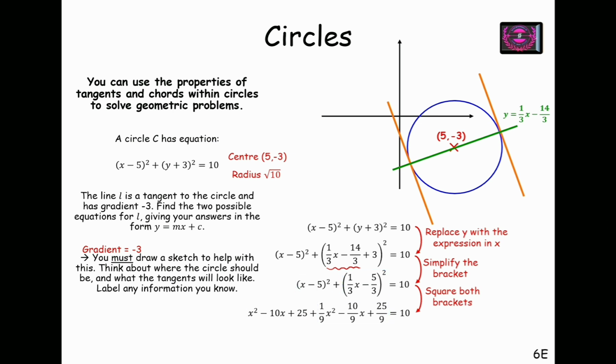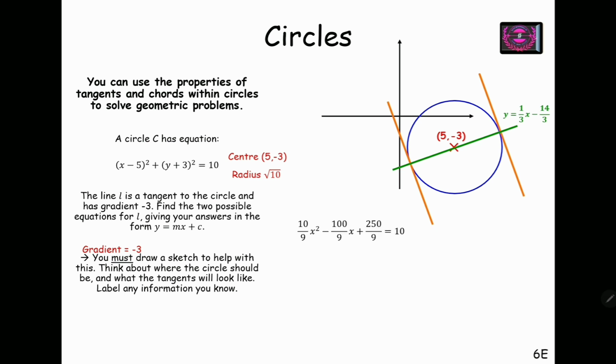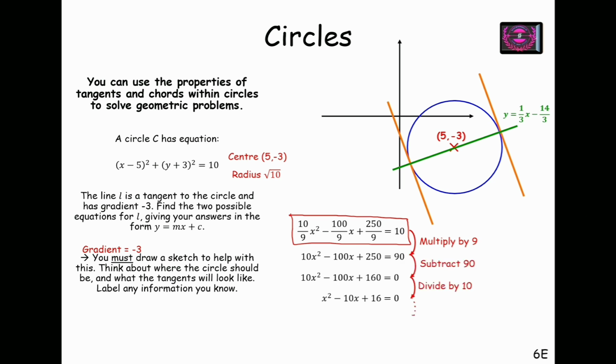Upon arranging x square terms together and x terms together, I have this quadratic equation that we have got upon solving the diameter and the equation of the circle, which gives us the value of x. Upon factorizing, we have values of x as 8 and 2. So there are two values of x, 2 and 8.